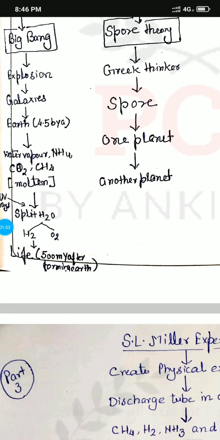It consisted of water vapor, methane, ammonia, and carbon dioxide in a molten state. Because of the highly ultraviolet rays of the sun, the water present on the earth was split into two parts, hydrogen and oxygen. And life came 500 million years after the formation of the earth. This is the Big Bang theory.